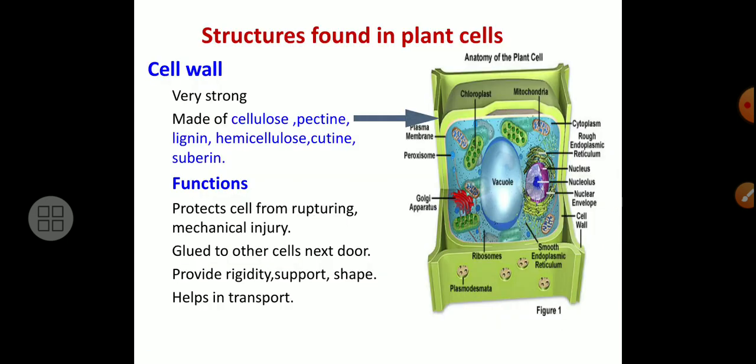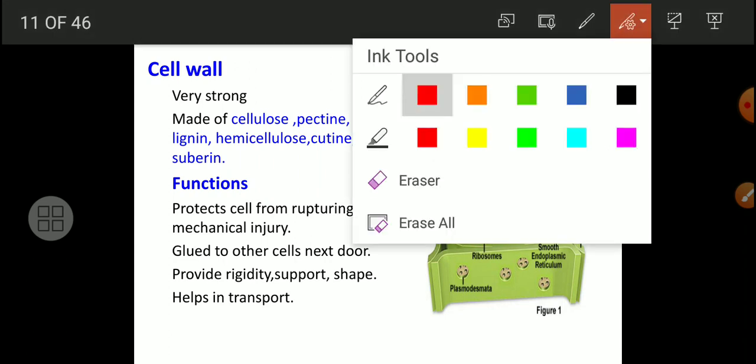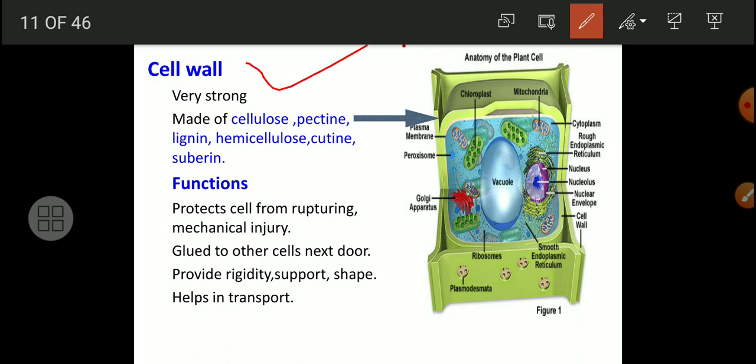Now again, we have to study the exact structure of a plant cell, and then we will come to know the role of each part in the plant cell. First we have to take into consideration the cell wall. Cell wall has very strong characteristics. Cell wall is made up of cellulose, pectin, lignin, hemicellulose, cutin, suberin. So these deposits help the cell wall to protect the inner material of a cell.